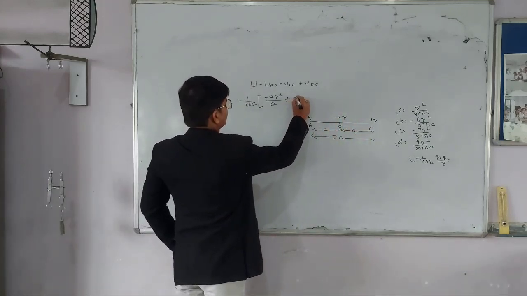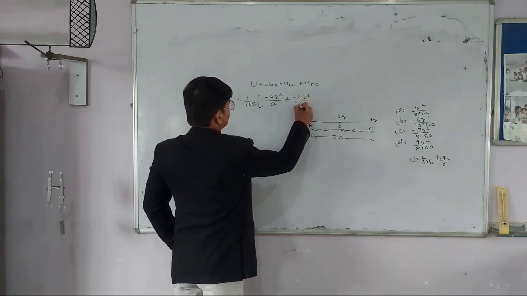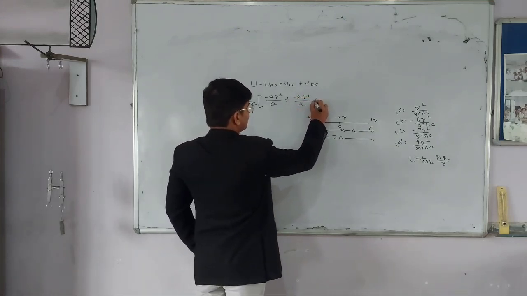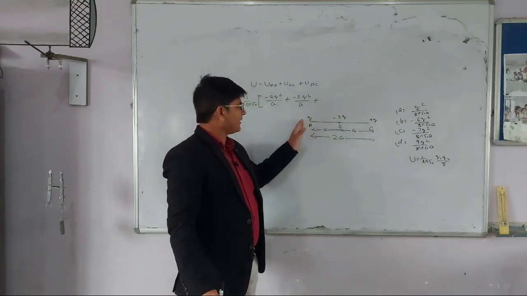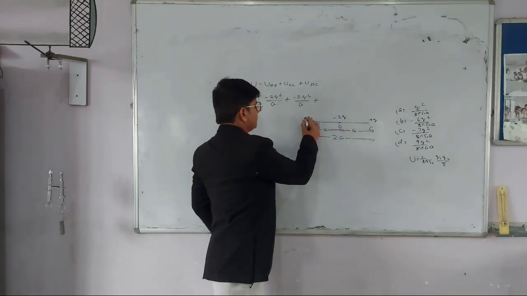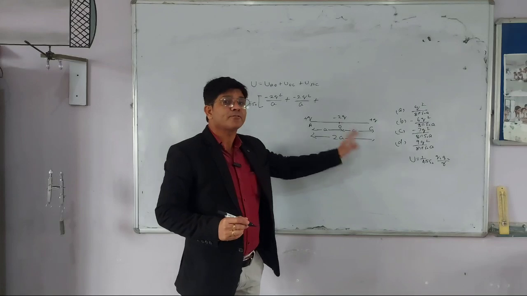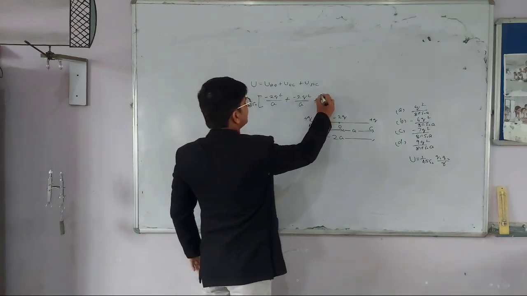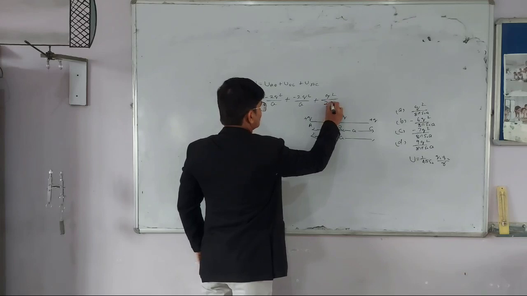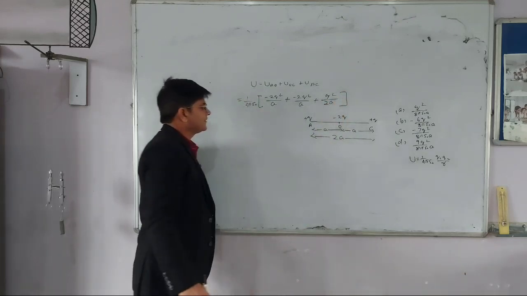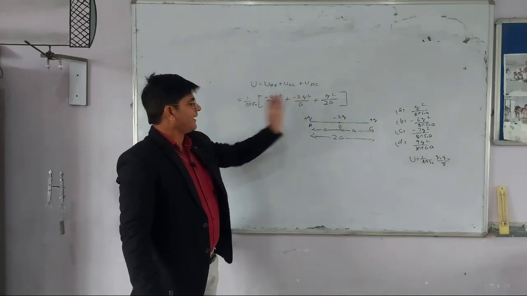So this is minus 2q square and distance is again a. And the third system is AC. Now the charges are plus q and plus q, but the separation between them is 2a. So here the potential energy is q square upon 2a. This is the separation between these two charges at A and C.